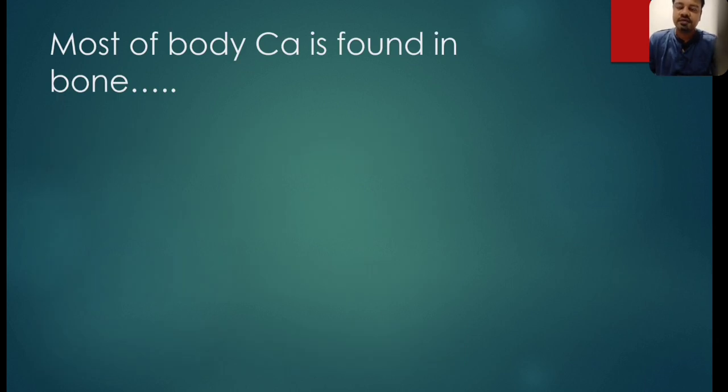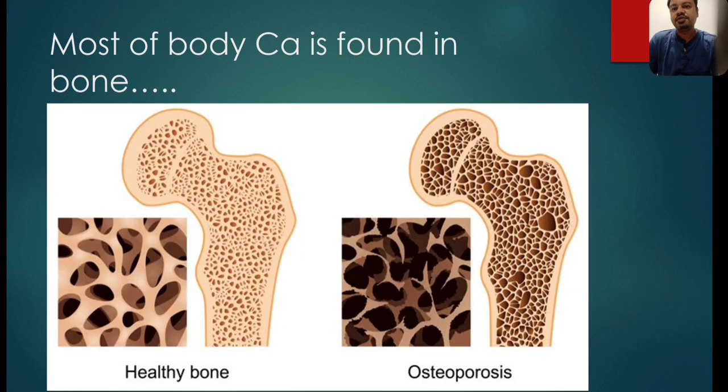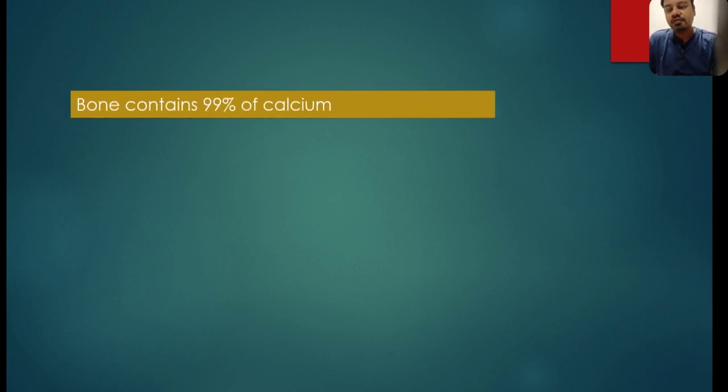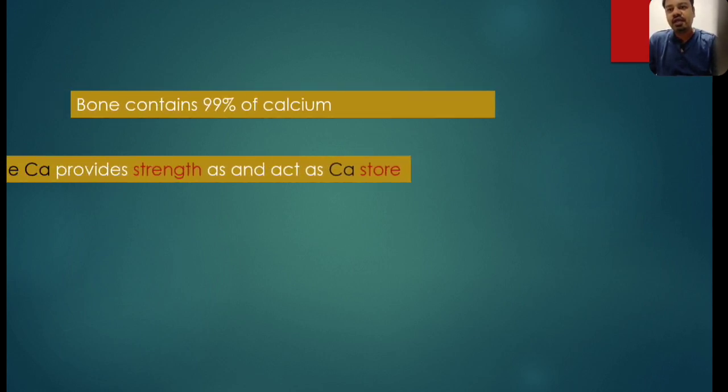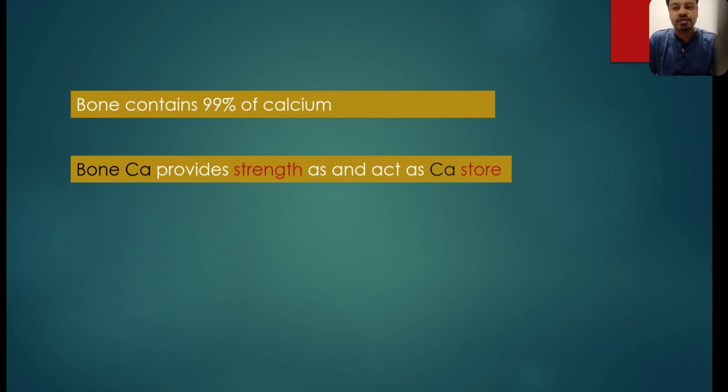The majority of the calcium inside the body is found in the bone. Without calcium, bones become porous, which is known as osteoporosis. They become weak and easily fractured. Bone contains 99% of the calcium, and calcium provides two functions. One, strength, and second, it acts as a temporary store of calcium. Whenever blood calcium level goes down, the bone can provide calcium to the blood with the help of PTH and vitamin D.